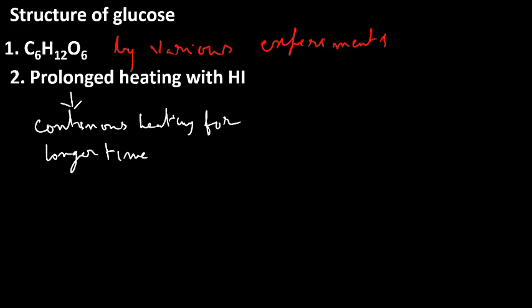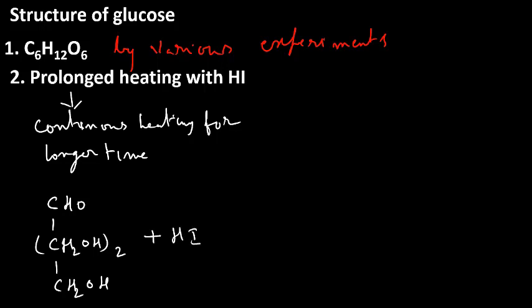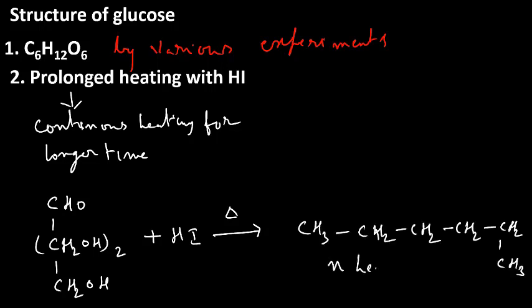And what happens here? This is CHO, an approximate structure, after reacting with hydrogen iodide, HI, and heating, we get n-hexane. Therefore, continuous heating with HI results in n-hexane.